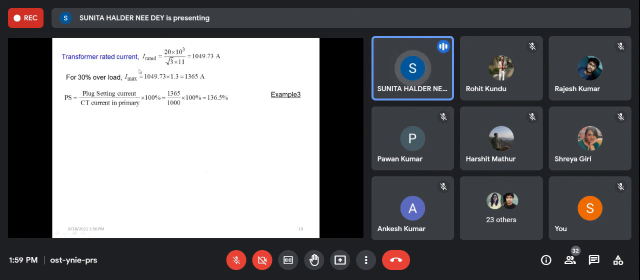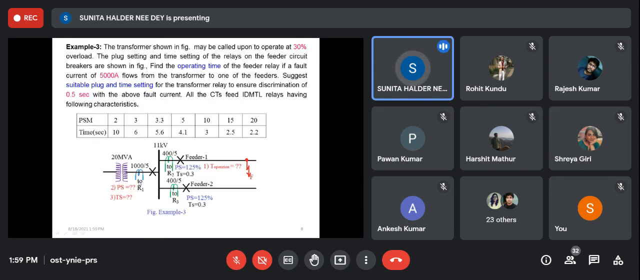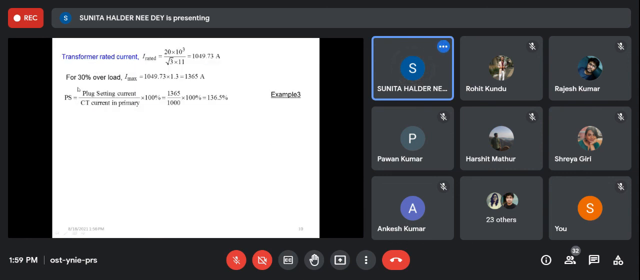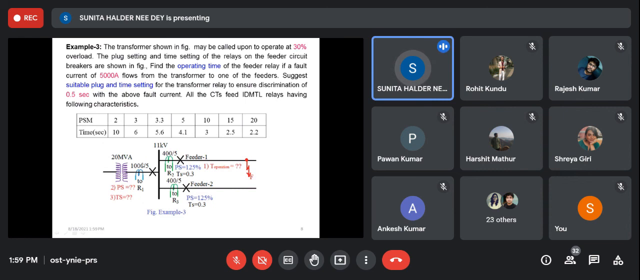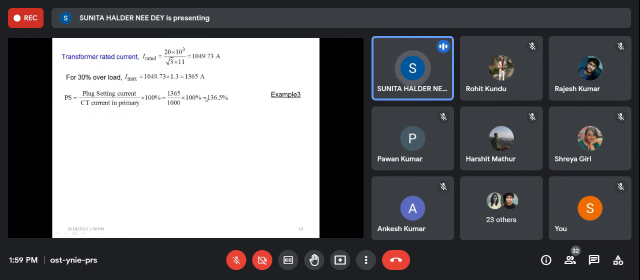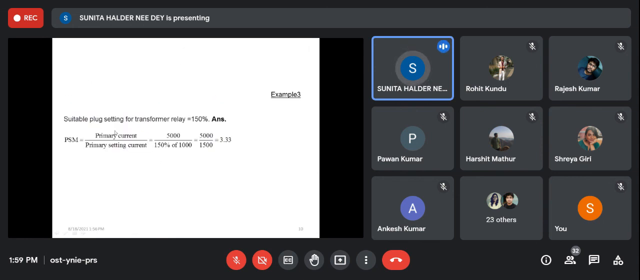Understood? Now the transformer rated current you can calculate from the rating. Then 30% overload is allowed. So this is the 30% overload. Now for the transformer, plug setting is not given. Plug setting is the primary setting current by the CT secondary current. CT secondary current is 1000 ampere. So from there the plug setting is 136%. But 136% is not available, so the plug setting will be 150%. There are definite plug settings; we cannot get it as per our requirement.